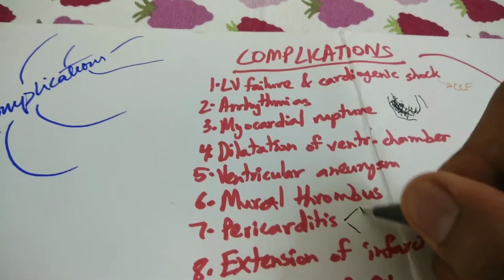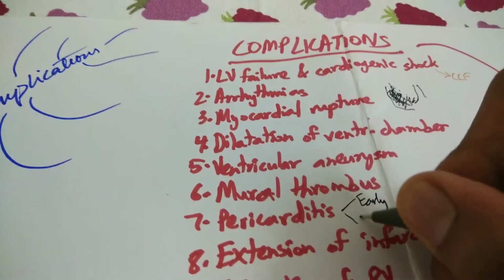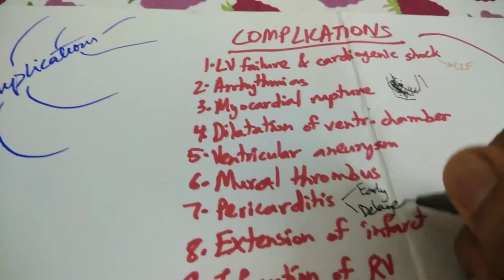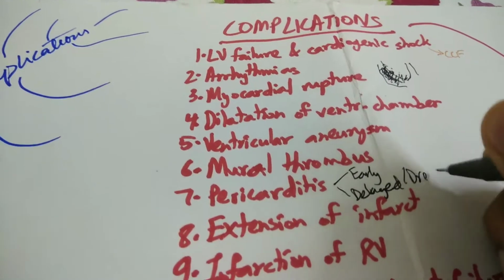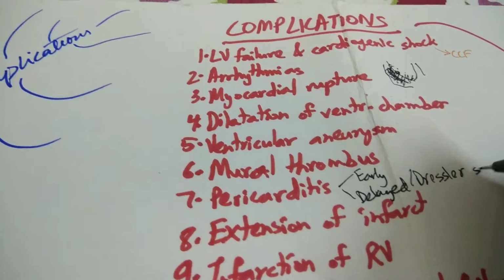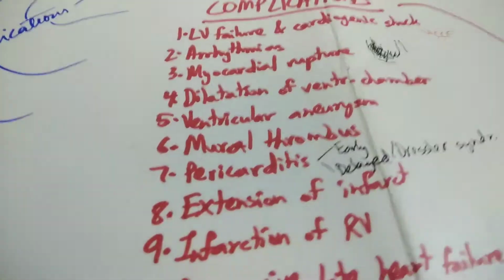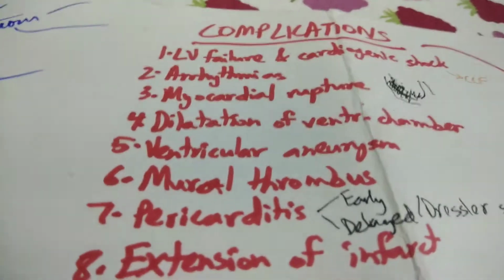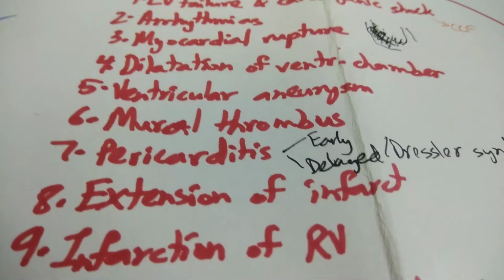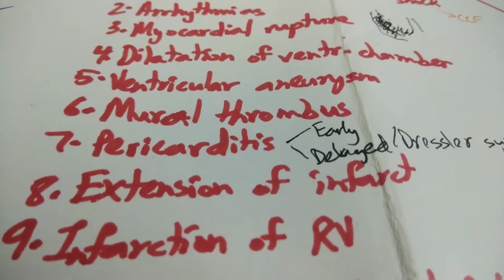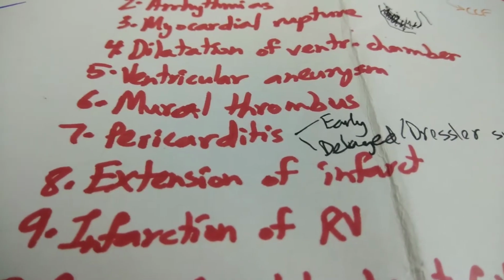So you have early and you have delayed Dressler syndrome. Alright? So you have Dressler syndrome, and this develops within 2 to 10 weeks after the infarction. Okay? It's probably immunologically mediated.